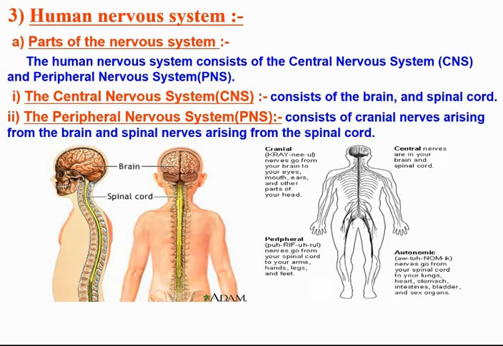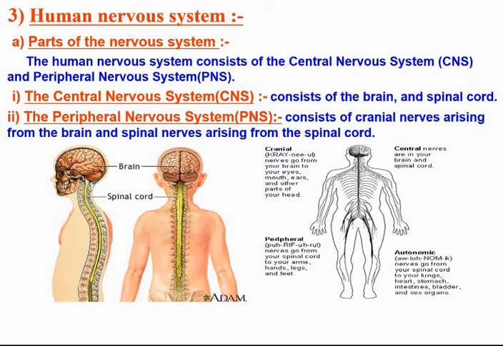Number one, the CNS, the central nervous system, consists of the brain and the spinal cord, whereas the PNS, the peripheral nervous system, consists of the autonomic nervous system ANS and voluntary nervous system. And the autonomic nervous system ANS consists of sympathetic and parasympathetic nervous system. But now you can write or note the peripheral nervous system consists of the cranial nerves arising from the brain and spinal nerves arising from the spinal cord.